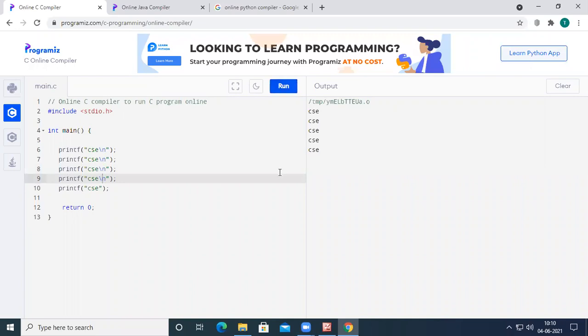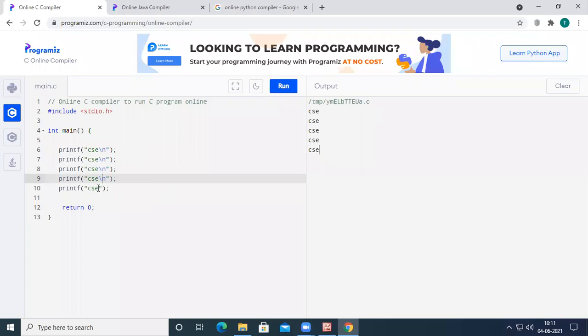This is what we generally do when we want to print something on the output screen for n number of times. In this program, I want to print CSC for 5 times, so I had written the printf statement 5 times. What do I have to do if I want to print the same CSC for 10 times?